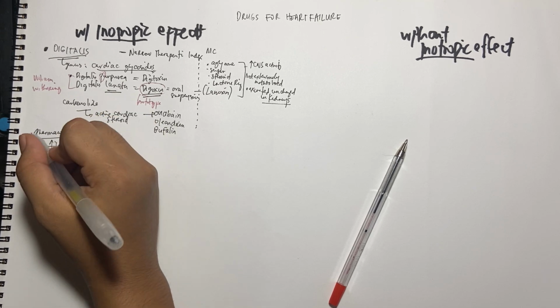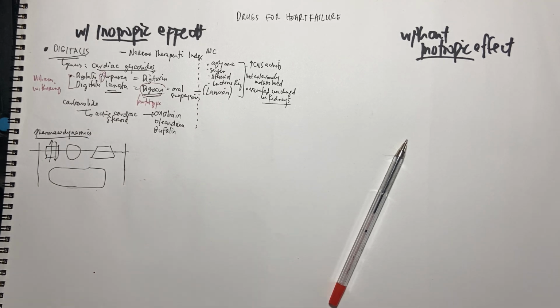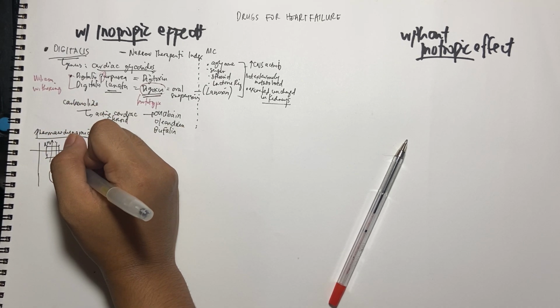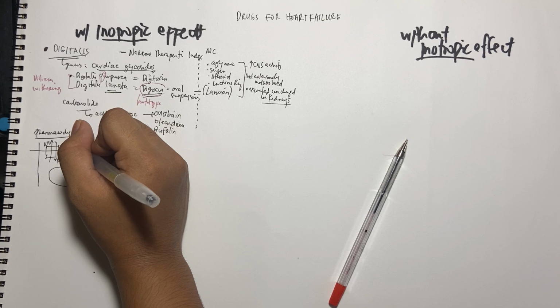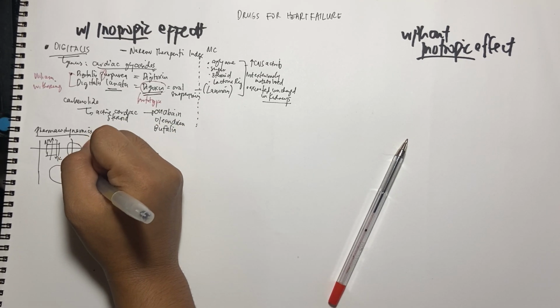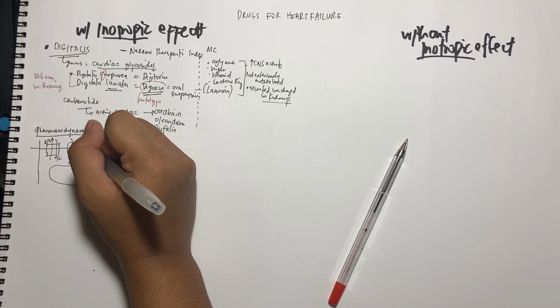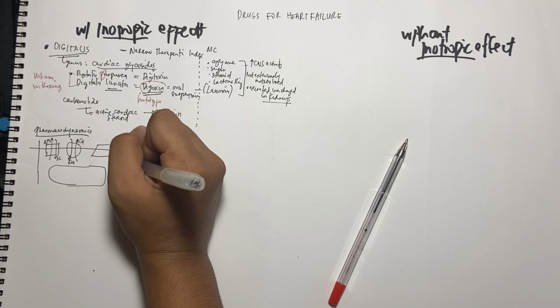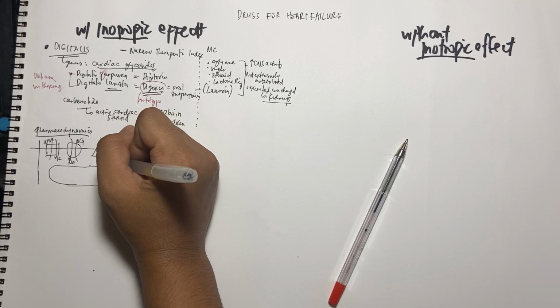Potassium in, sodium out. So when the sodium goes out, potassium goes in. The sodium also goes back inside through another channel, and another also transports calcium outside. Once the calcium is outside, there's also a pump that brings calcium back inside.